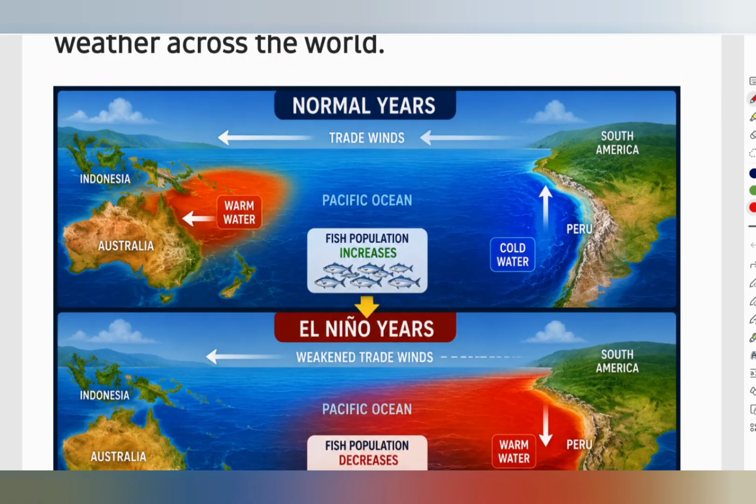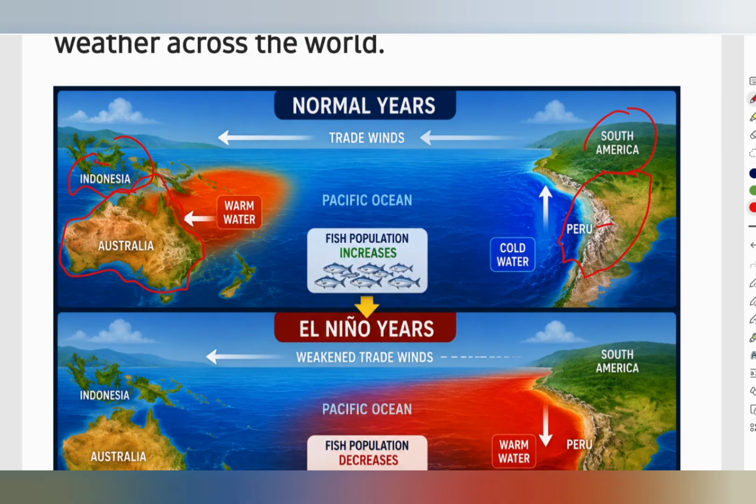The Pacific Ocean is the largest ocean on earth, as we know that. On its western side lie Indonesia and Australia, as you can see on the map. And on the east side you can see the South American continent, where we can see countries like Peru and Ecuador.